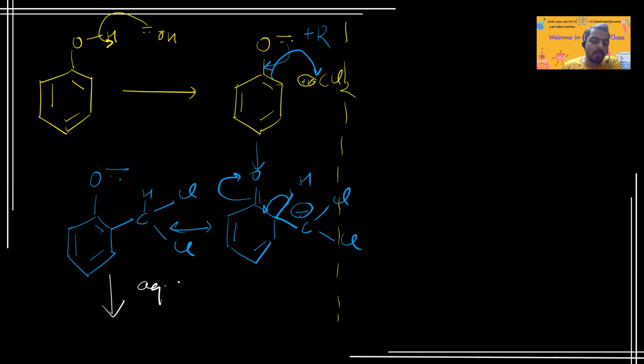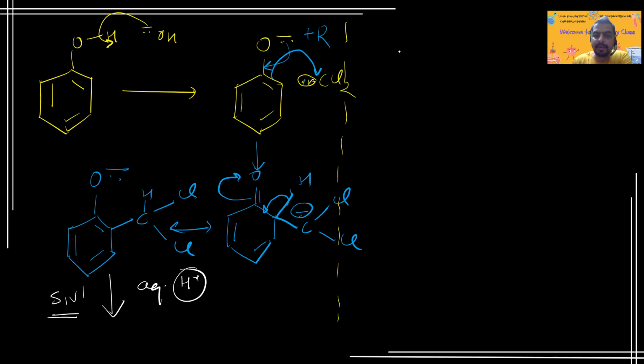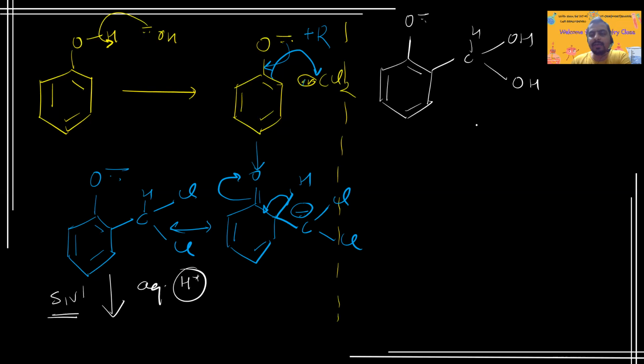What happens? The aqueous KOH, the aqueous media, will provide OH minus to chlorine, and via the SN1 path, both chlorines will depart, a carbocation will form, and I'm writing it just on this side so you can see that, right? So what will happen here? Both chlorines will depart, and we will have the gem diol. The gem diol is unstable.